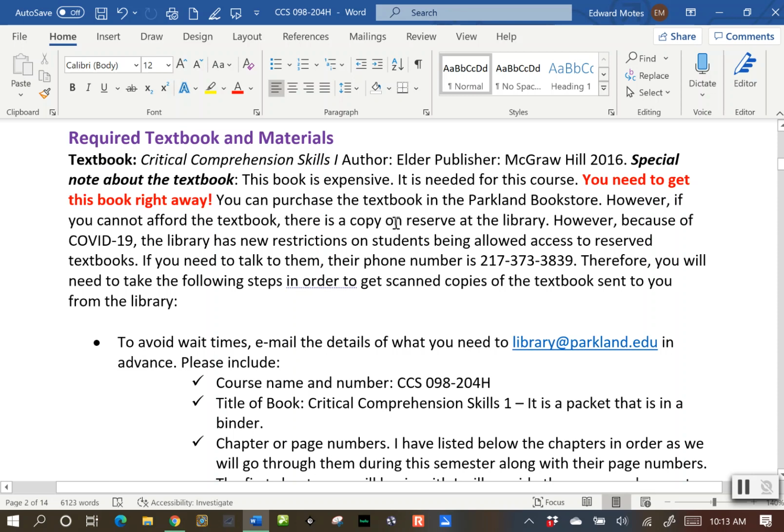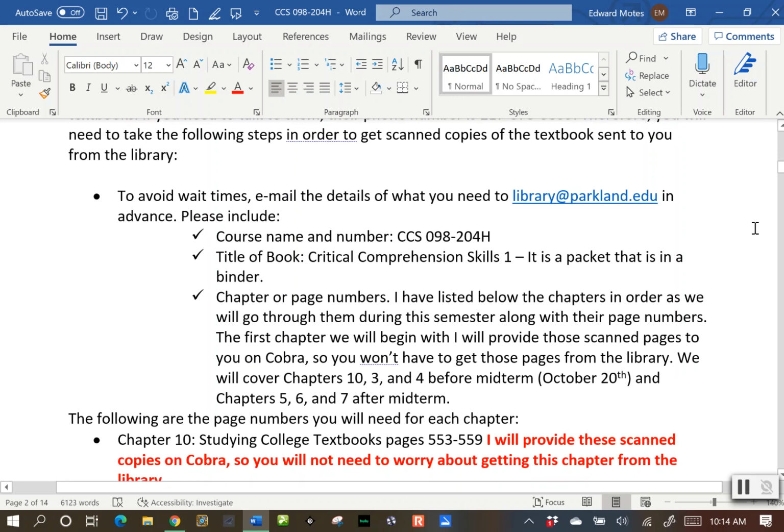However, there is also a copy of this textbook on reserve at the library. Okay, now the library has some restrictions about going in there for the reserve books. Here is their phone number if you want to call them to get more precise instructions. But below, this is what they've put on their website. So if you need to get scanned copies of the textbook, you need to, from your Parkland email account, email the Parkland Library requesting that you have a textbook on reserve that you need scanned pages from.